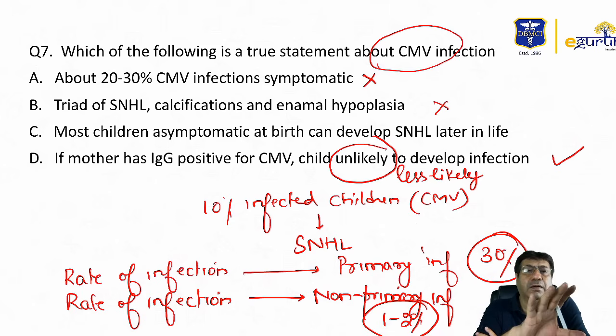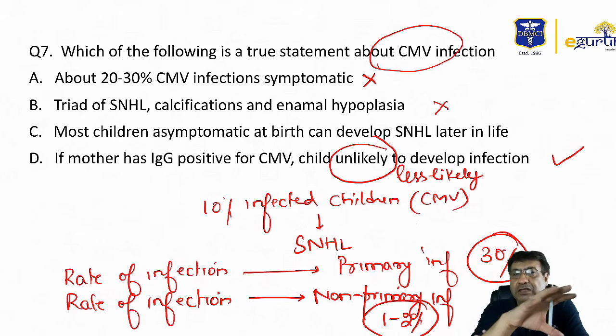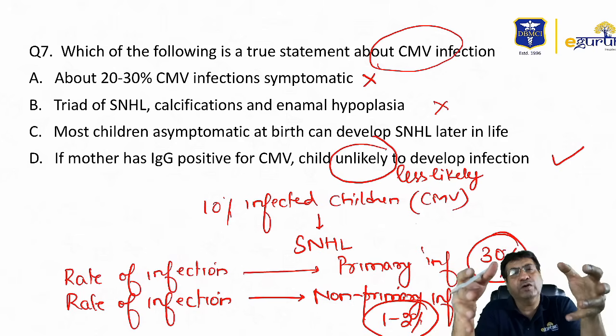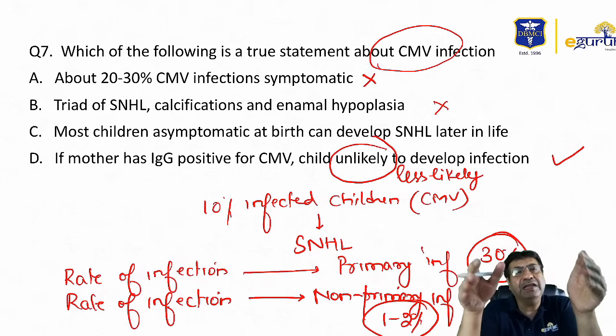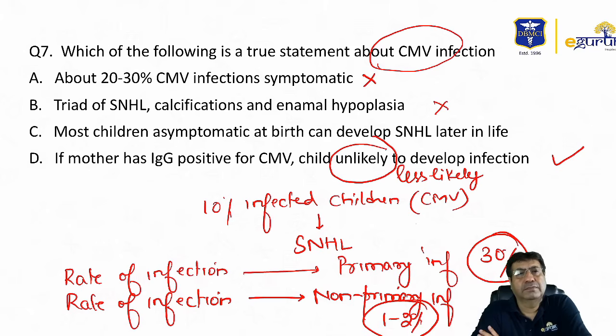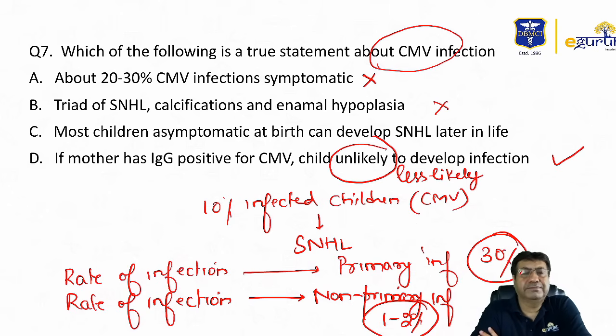So therefore, again, I really do not know if these are exactly the choices, what the question exactly was. But according to what questions and choices have been presented to me, I feel out of A, B, C, D, possibly D should be the best answer. Once I exactly get what the question was, what the choices were, the answer may change. But right now, probably the best answer is D.